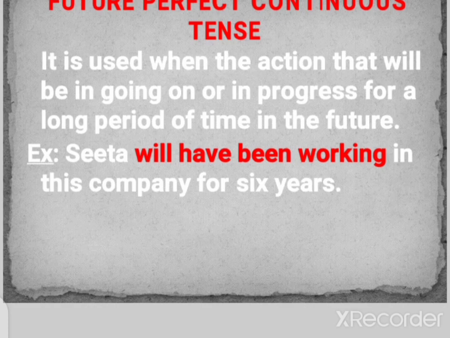For example, Sita will have been working in this company for 6 years. So it is a long period of time process, and we have to use future perfect continuous tense.